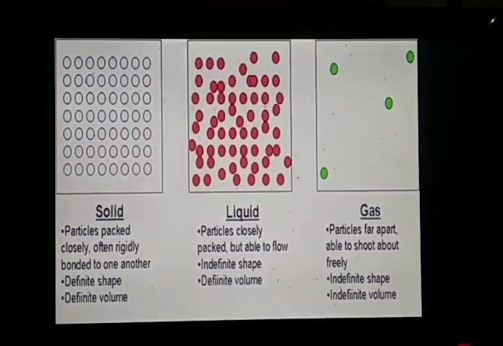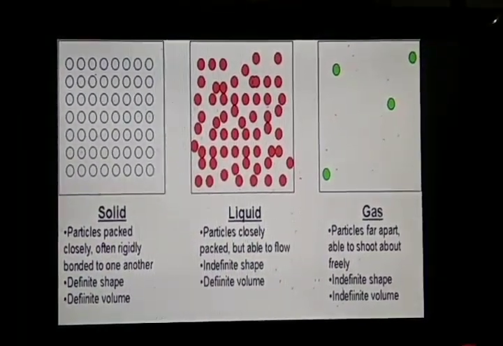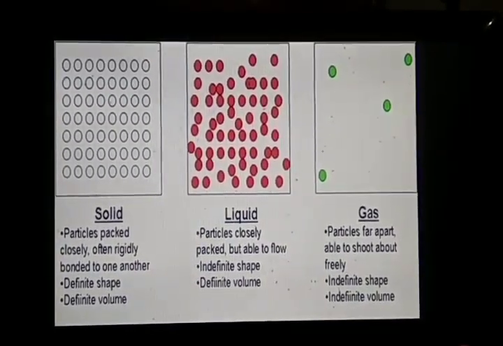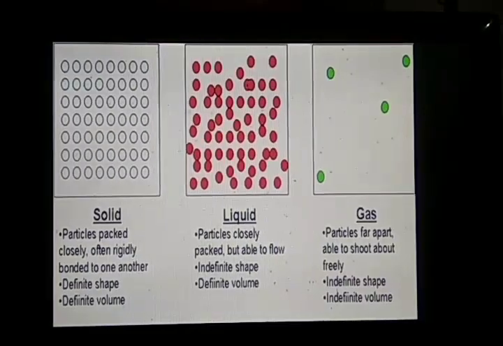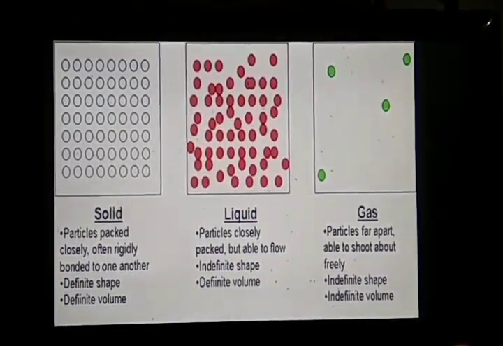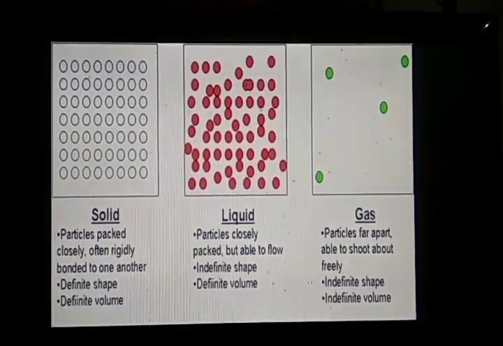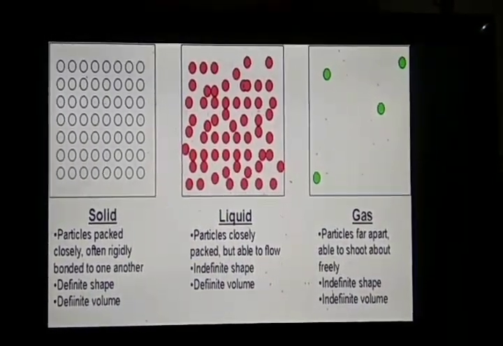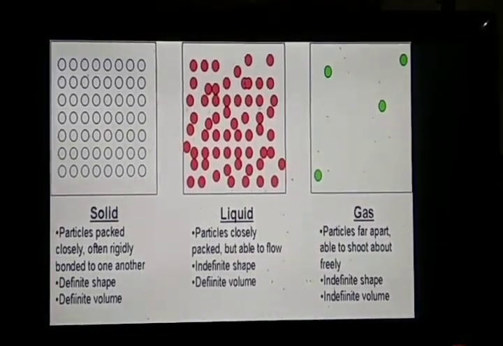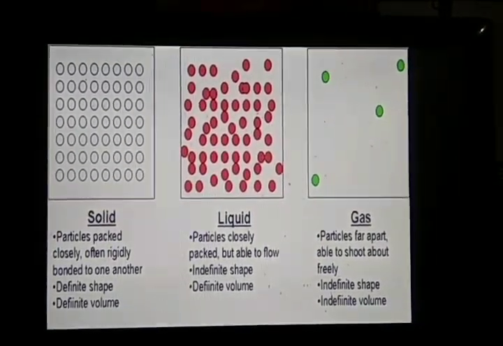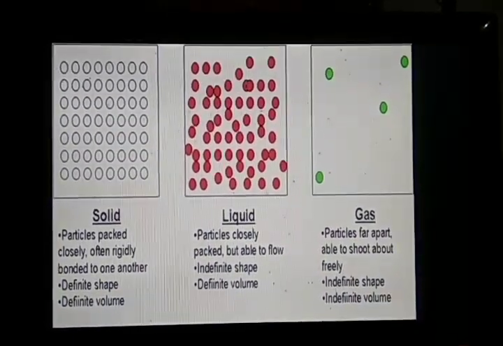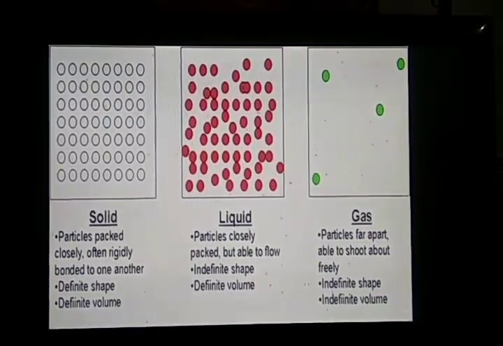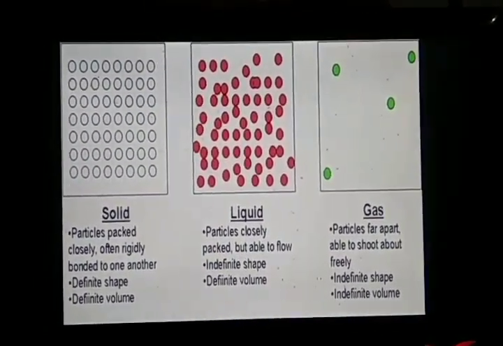Next point is definite shape. Yes, as we saw earlier, solid has definite shape, but liquid does not have definite shape because it takes the shape of the container as the molecules can flow. In case of gas, molecules can flow in any direction. Hence, gases also do not have definite shape. And third point is about definite volume. Solids and liquids have definite volume because molecules are attached to each other, whereas in case of gases molecules are not attached to each other. Hence in gases there is no fixed volume.